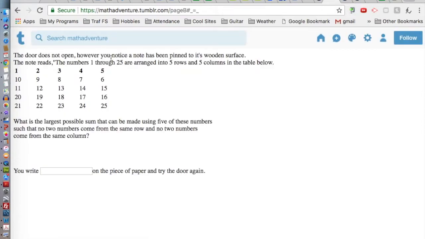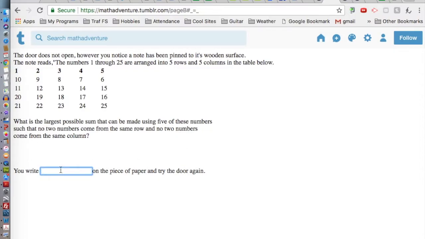The door does not open. However, you notice a note has been pinned to its wooden surface. The note reads, the numbers 1 to 25 are arranged into 5 rows and 5 columns. 1, 2, 3, 4, 5. In the table below, what is the largest possible sum that can be made using 5 of these numbers, such that no two numbers come from the same row and no two numbers come from the same column?